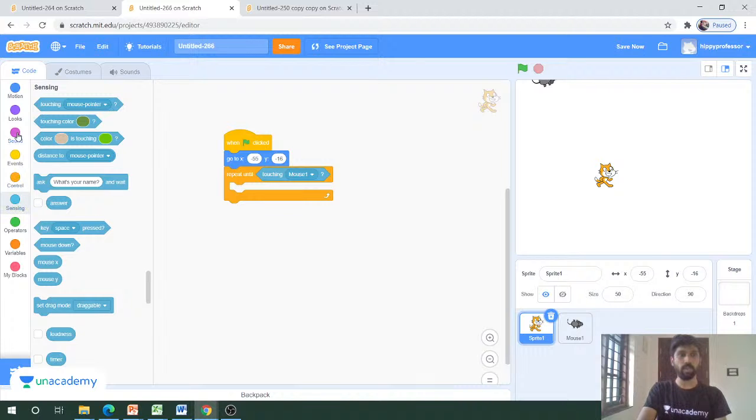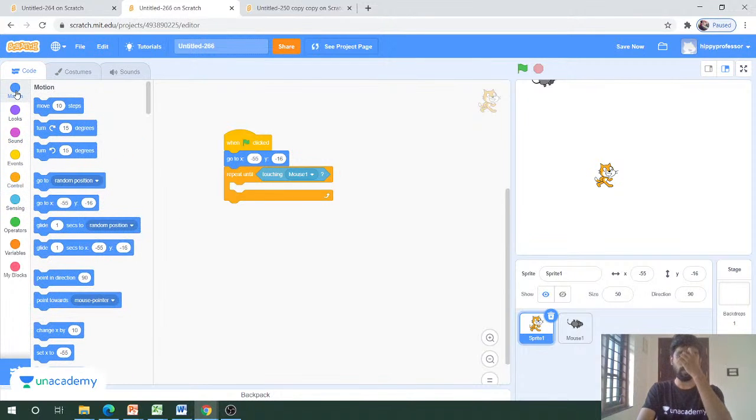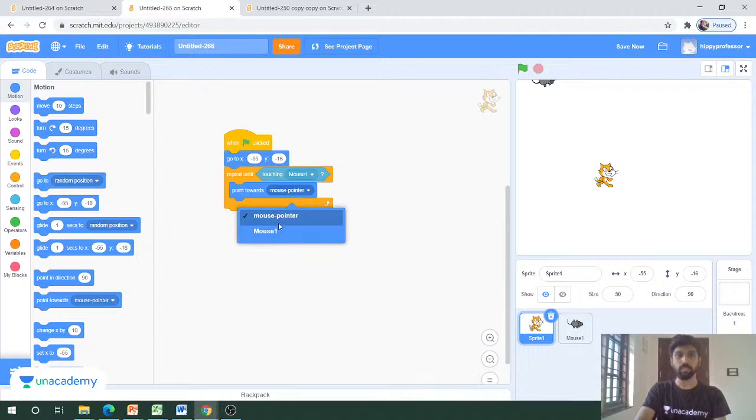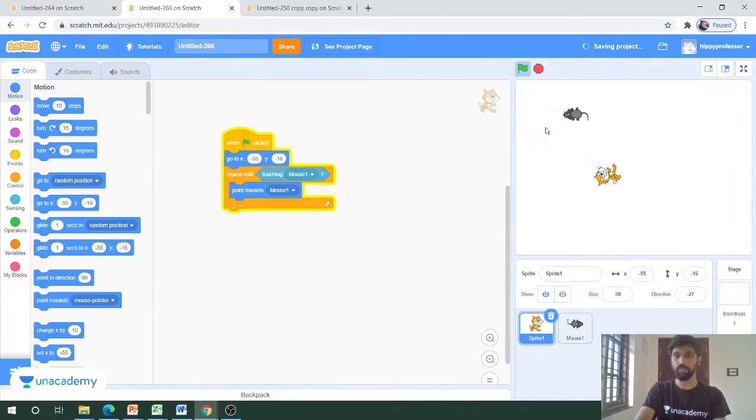And here what I am going to do is, in the previous case we were controlling the mouse using the mouse pointer. Here we are controlling the cat by the movement of the mouse. So wherever the mouse is moving, the cat will follow the mouse like this. You can see that now the cat is looking towards the mouse. So if he is going through here, he will look like this.